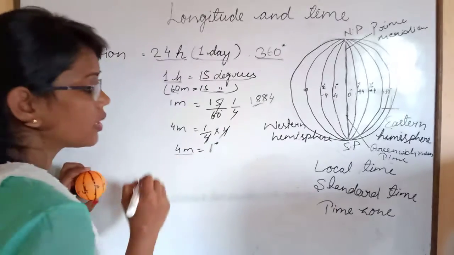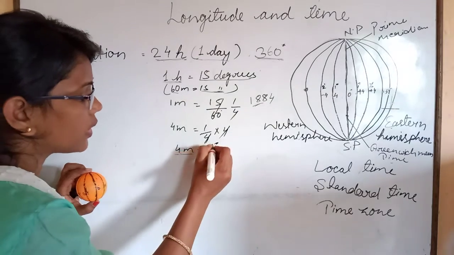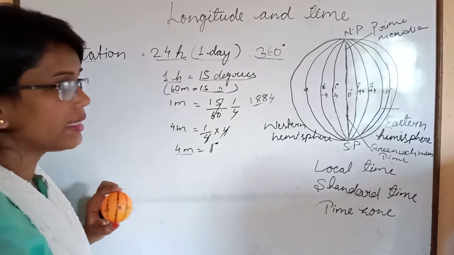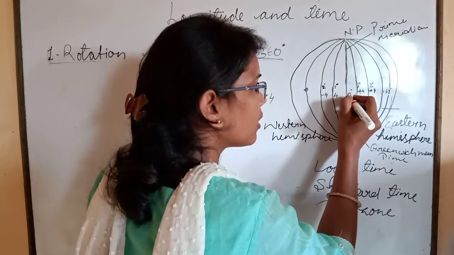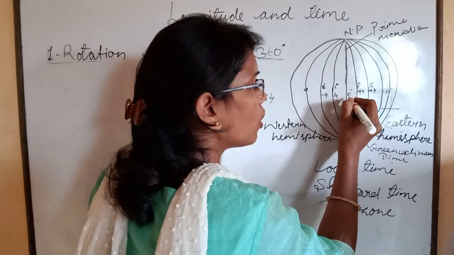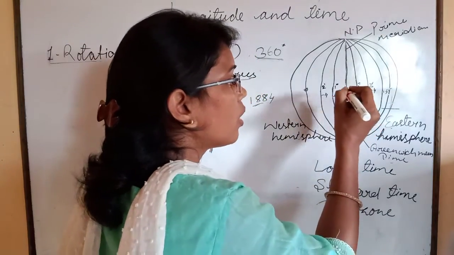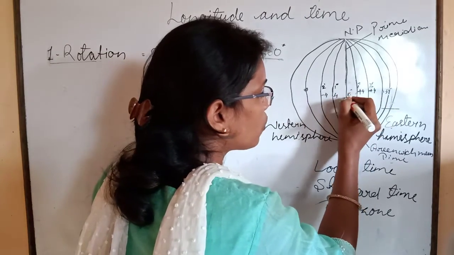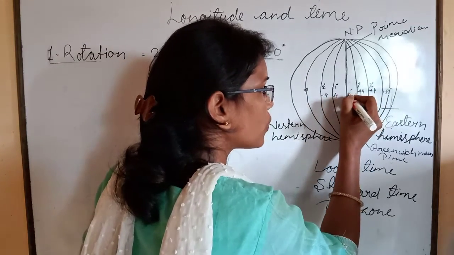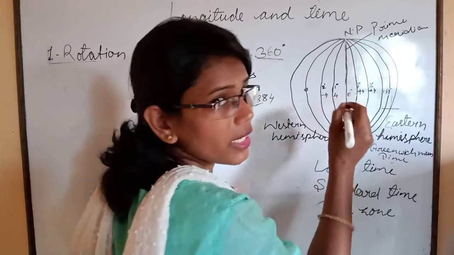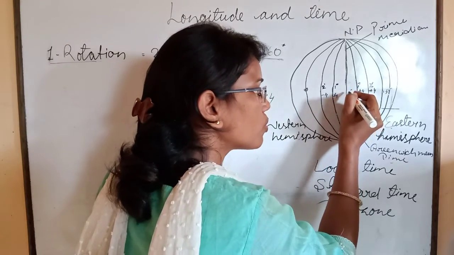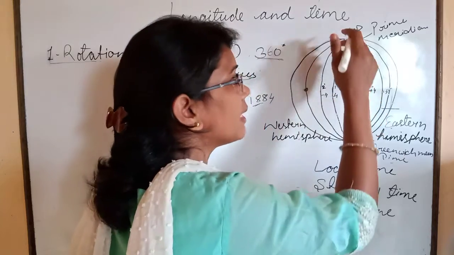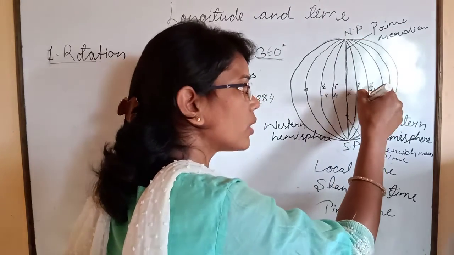That means earth will take 4 minutes to reach from 0 degree to 1 degree, and for another 1 degree it will again take 4 minutes.